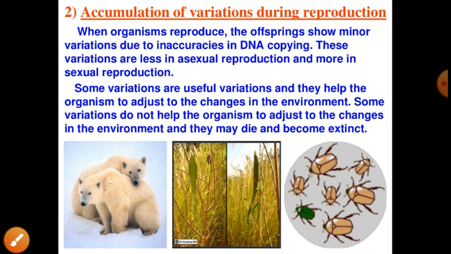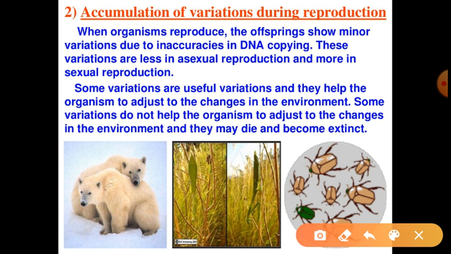Now how does variation arise? Variation arises due to reproduction. There are two types of reproduction, sexual and asexual. Asexual reproduction से जो variation होता है वो तभी होता है जब DNA की जो copy बनती है cell division के दौरान उसमें कुछ error आ जाए, जबकि sexual reproduction में जो variation arise होता है it is because of the participation of both the chromosomes in the formation of the next generation.